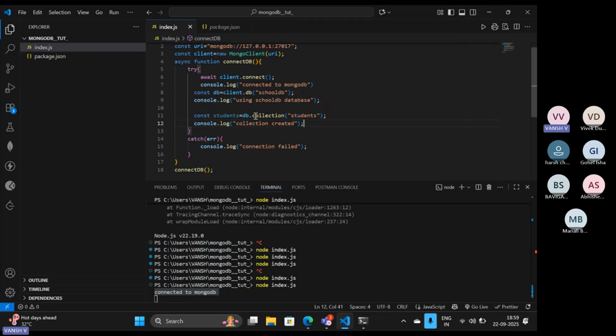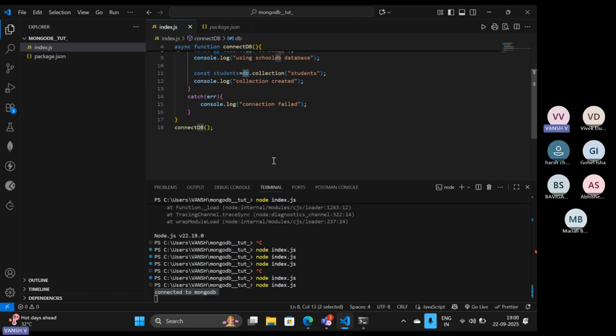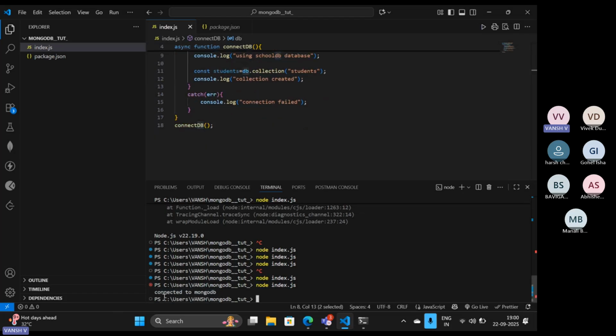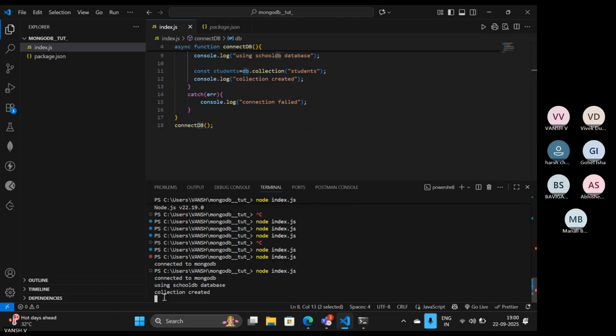So this is what we are doing over here. I hope it is clear that through this line, we are basically using or creating our particular database, which is SchoolDB. And as this db is our variable where I'm storing my created database, db.collection is going to create the collection inside that particular database. So let's try to see whether it is working or not. So you can see connected to MongoDB, now using our SchoolDB database, and also the collection is created.